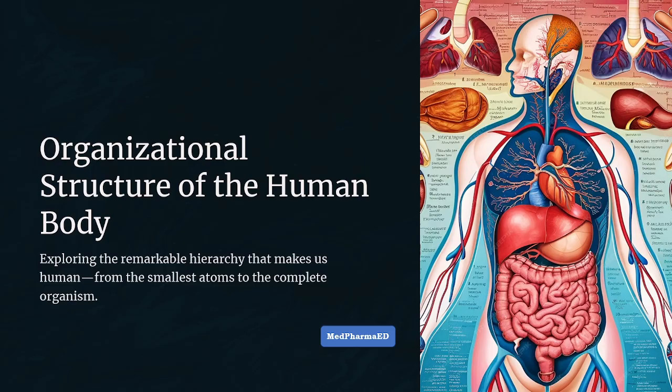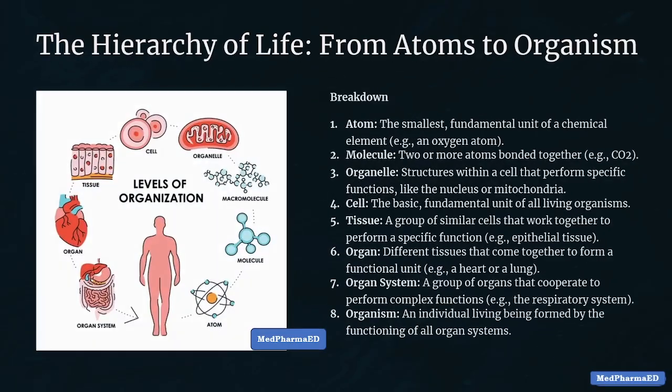First question: what is the smallest building block of our body? Yes, atom. Atoms join to make molecules. Molecules form organelles. Organelles form cells, and cells form tissues. Tissues come together to form organs. Organs work together to make organ systems. And finally, all systems together form a living organism. That means us. So you see, our body has a perfect step-by-step hierarchy.